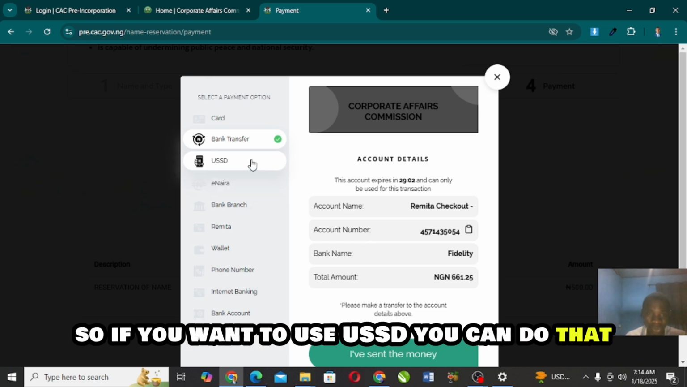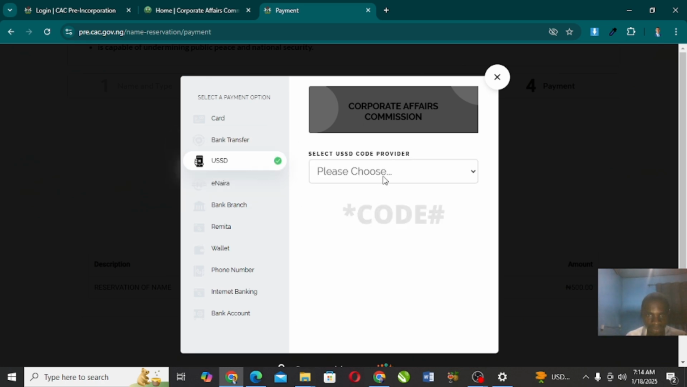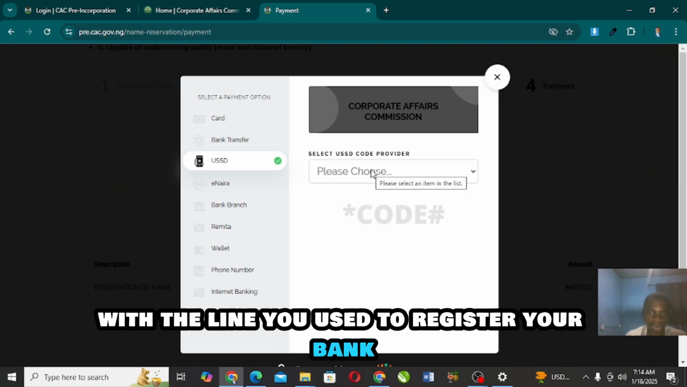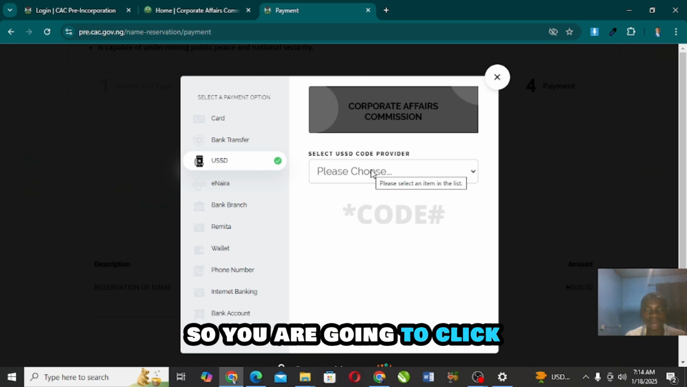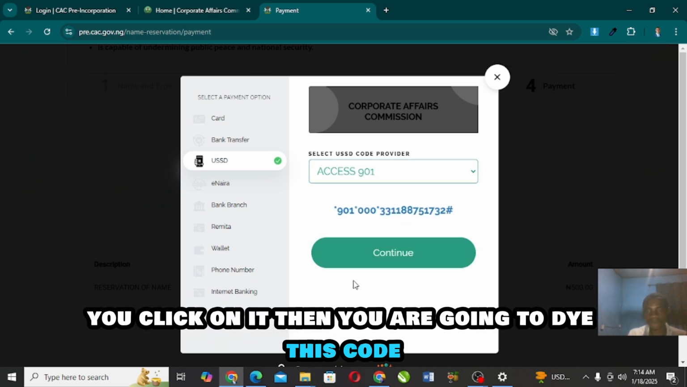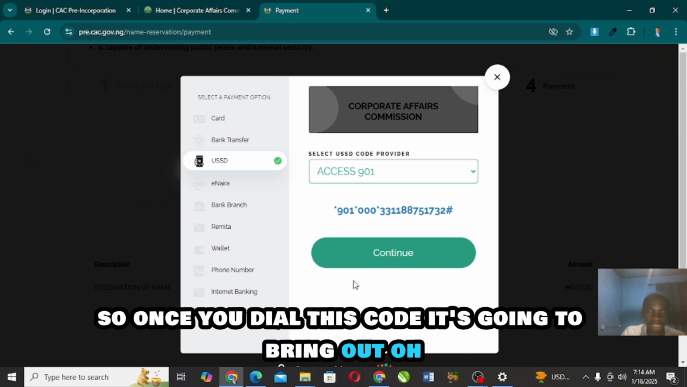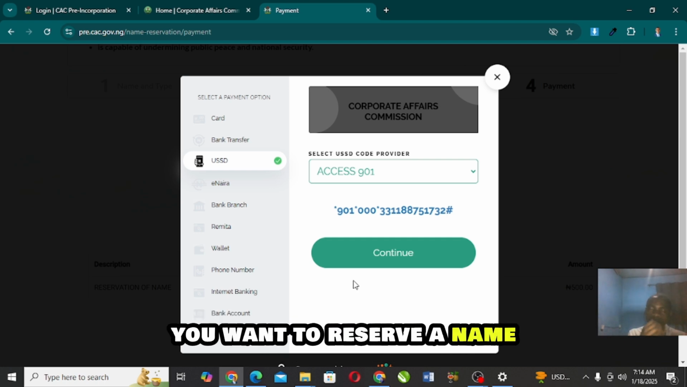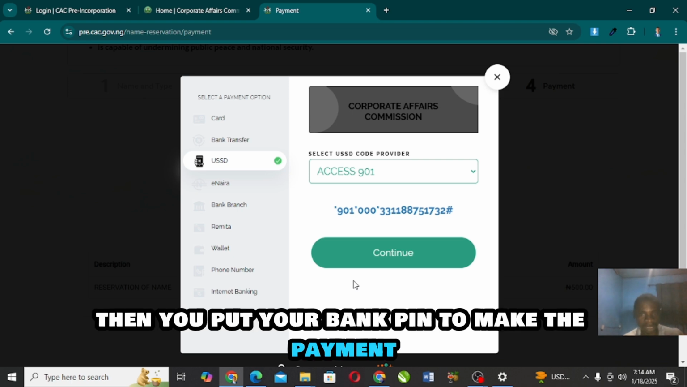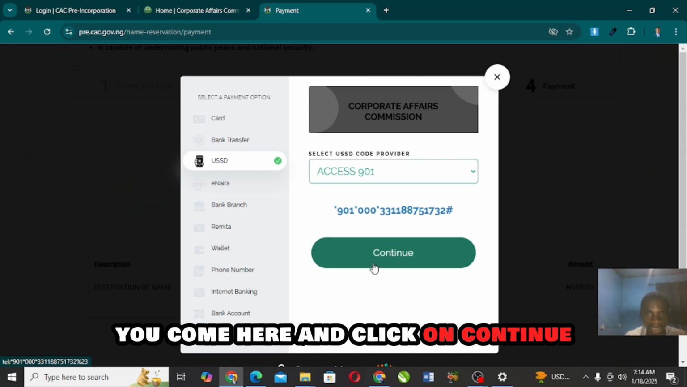So if you want to use USSD, you can do that. USSD is to dial the code on your phone with the line you use to register your bank. So let's say you are using Access Bank, you click on it, then you are going to dial this code. Once you dial this code, it's going to bring out, oh, you want to reserve a name, you show the amount, then you put your bank PIN to make the payment. Once you make the payment, you come here and click on continue.